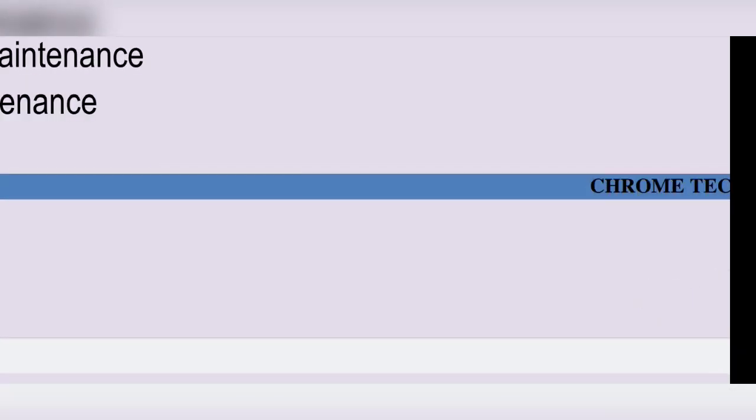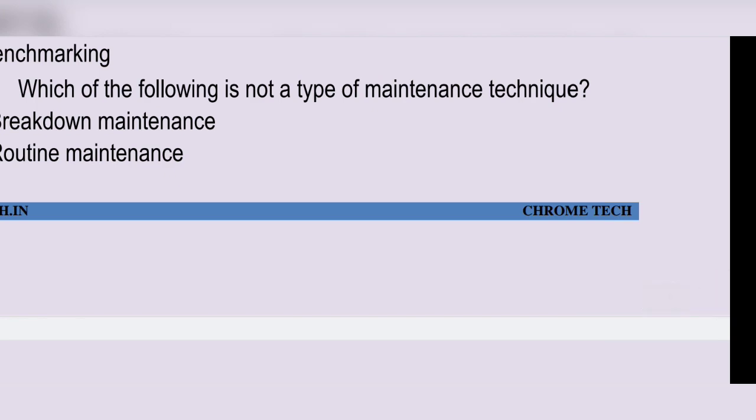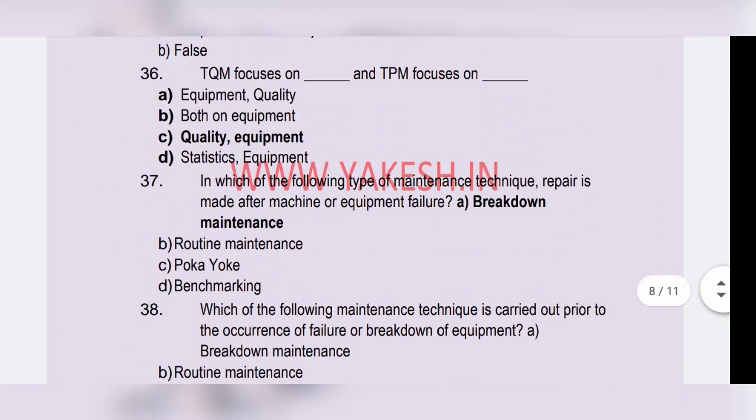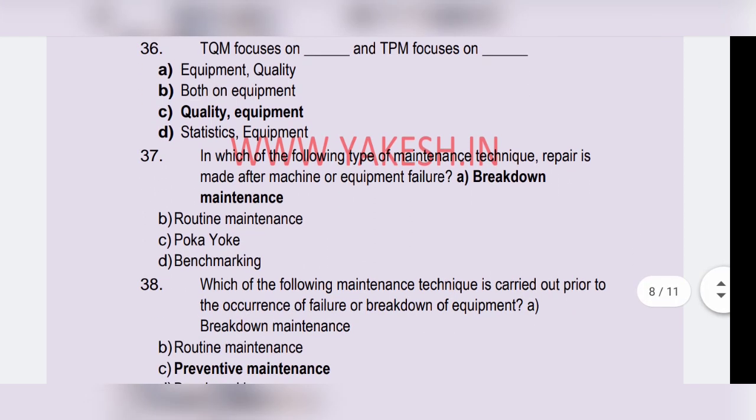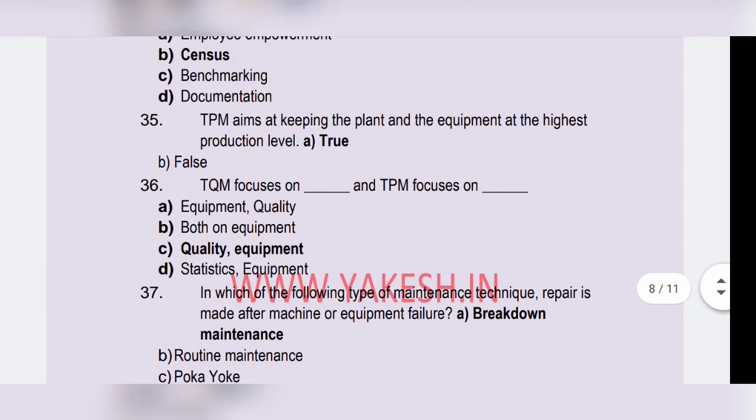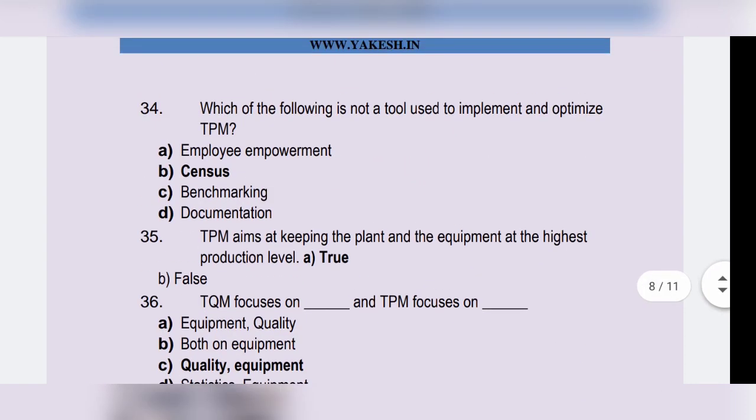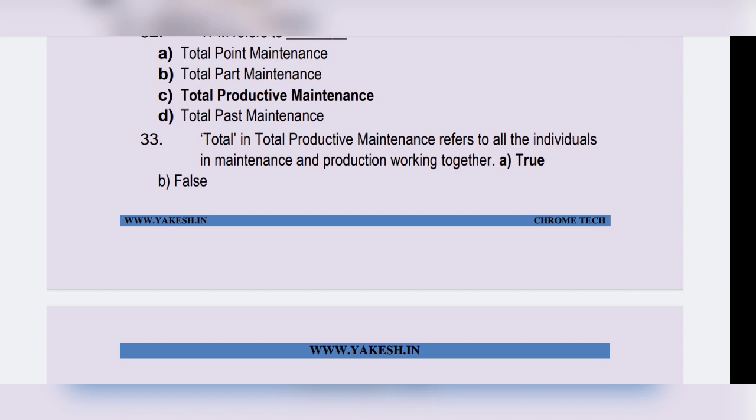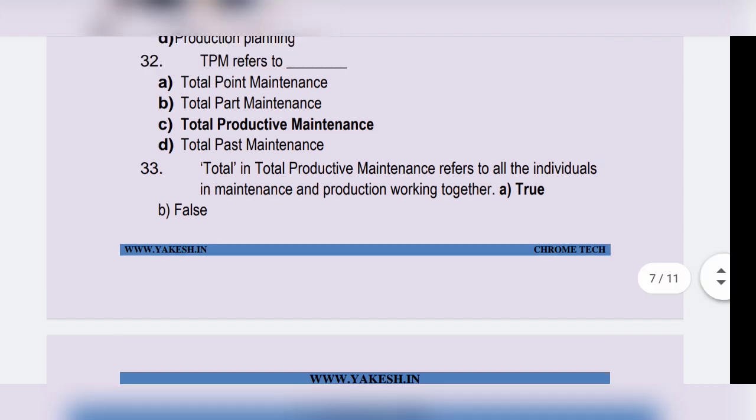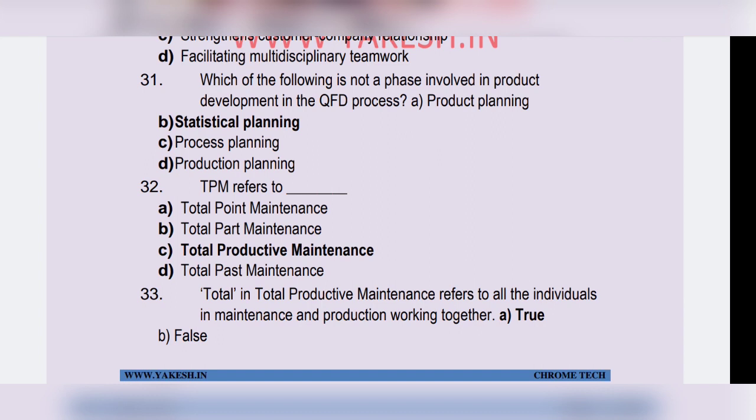TQM focuses on quality, TPM focuses on equipment. Which of the following maintenance techniques is carried out prior to occurrence of failure of equipment? Preventive maintenance. Which of the following is not a tool used to implement and optimize TPM? Census. Total productive maintenance refers to all individuals in maintenance and production working together. True. TPM stands for total productive maintenance.